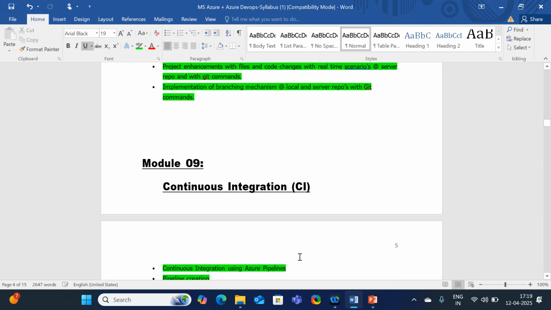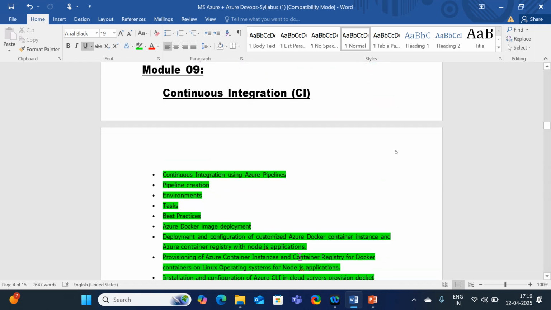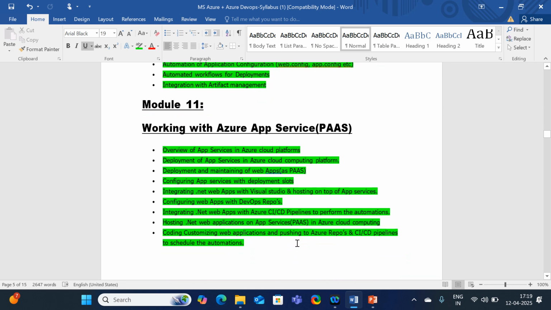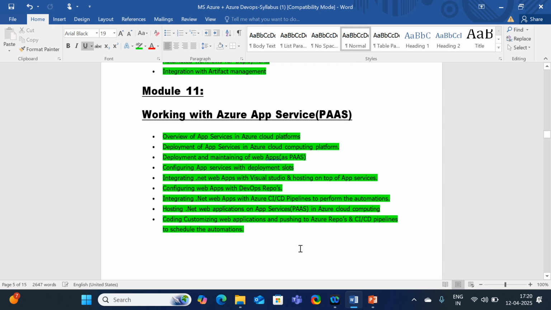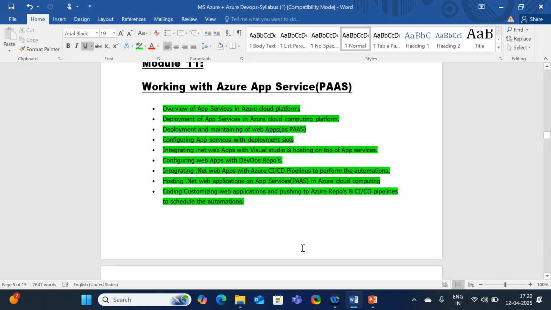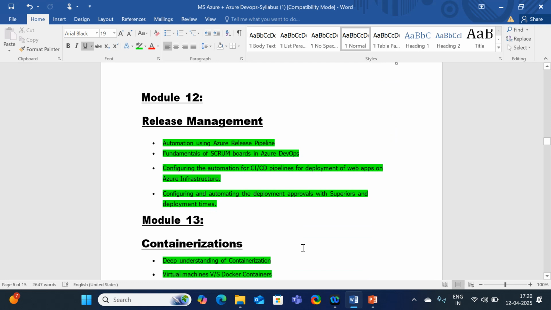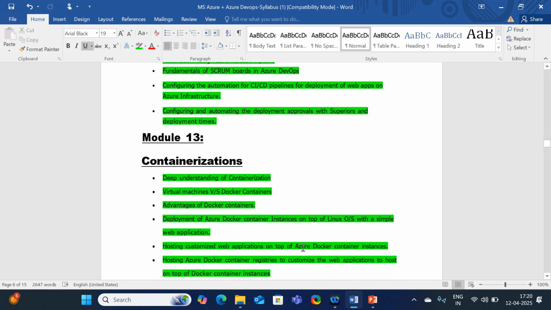How we control the source code management, and how we can enable continuous integration, and how we do continuous deployment, and how we can work with the Azure PaaS services. Like, we have different cloud models: IaaS, PaaS, and SaaS. How we can work with these different types of cloud models, and how we can manage release management, and we can discuss containerization.